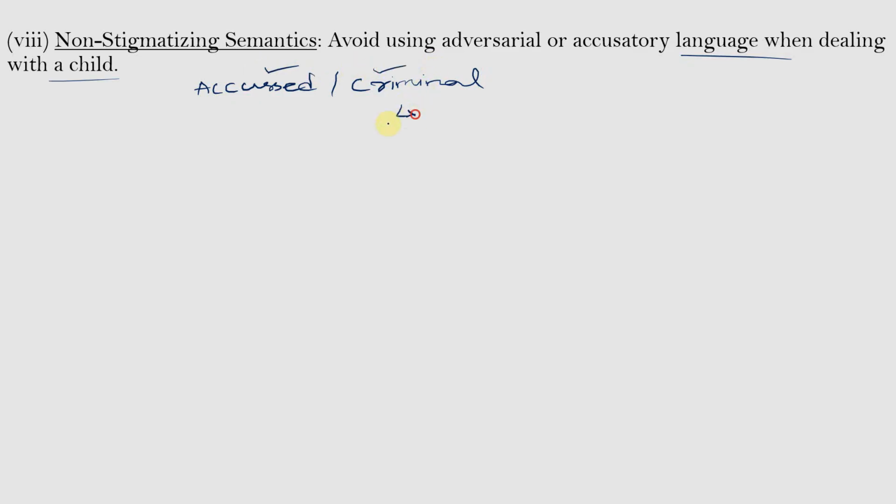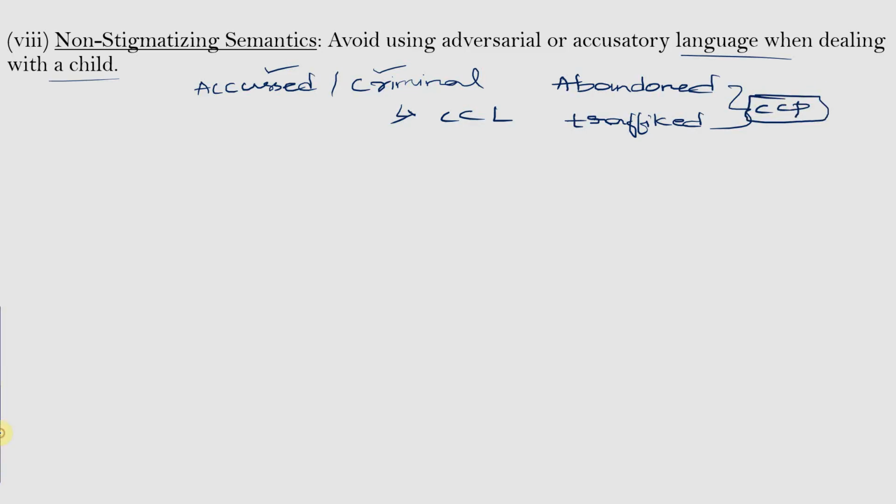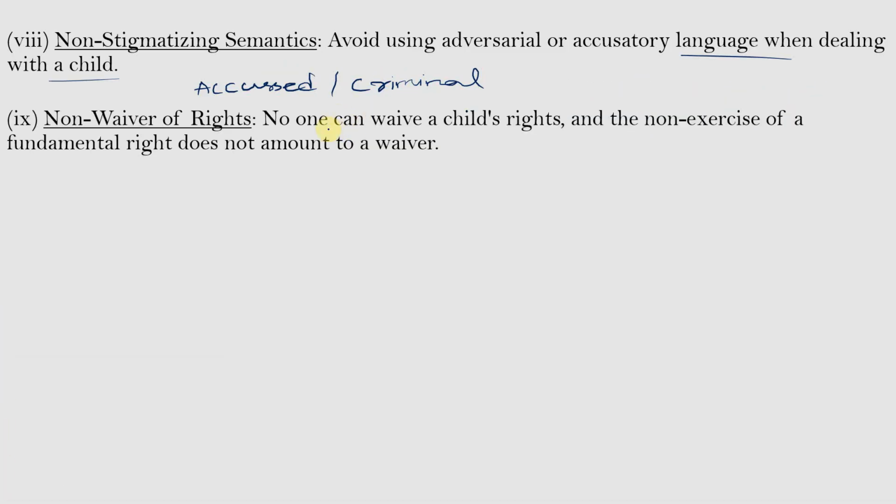A child who has committed an offense shall be called a child in conflict with law. In the case of a child who is abandoned or trafficked, these names shall not be used. Instead, we use the term child in need of care and protection. And the next principle is non-waiver of rights.